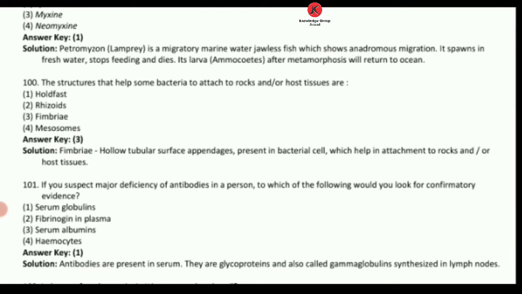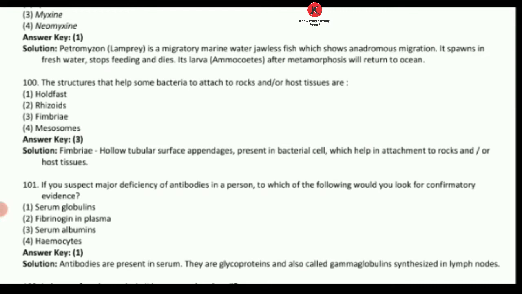Question number 100: the structures that help some bacteria to attach to rocks and/or host tissue are... We have understood two structures, pili and fimbriae. Of pili and fimbriae, it's fimbriae that helps bacteria attach to rock or some substrate.